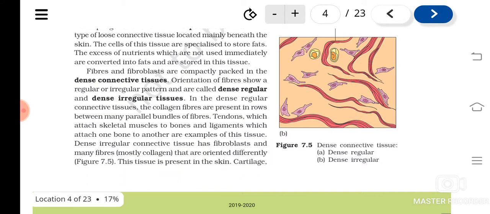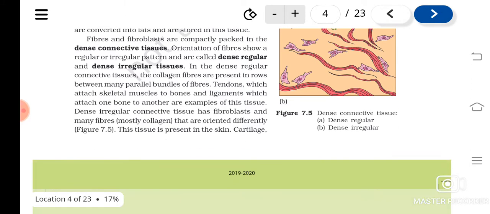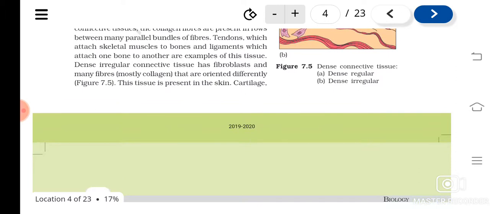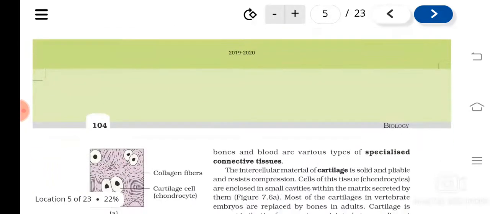Dense irregular means what? The fibroblasts and fibers, mostly collagen fibers, are there, and they are oriented differently, not in a particular pattern. This you can find in the skin. Then cartilage, bones, blood, etc. are examples of specialized connective tissue.